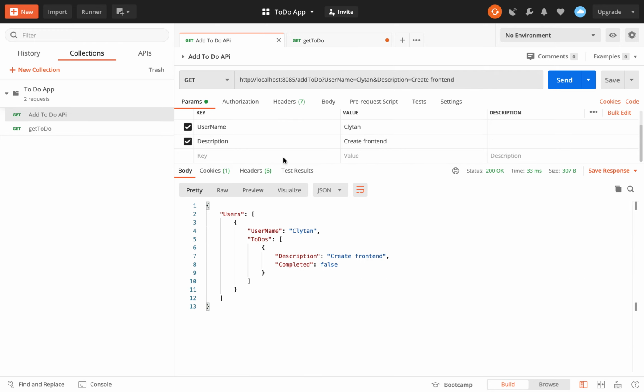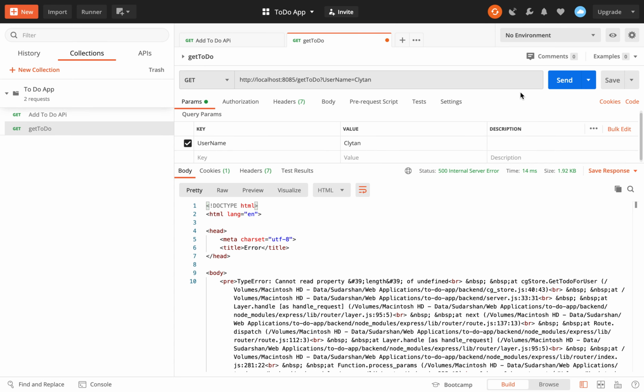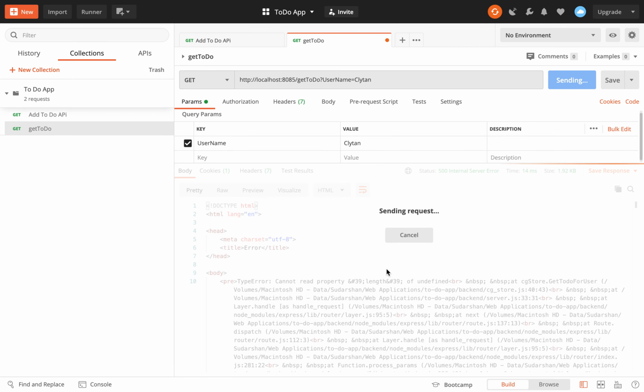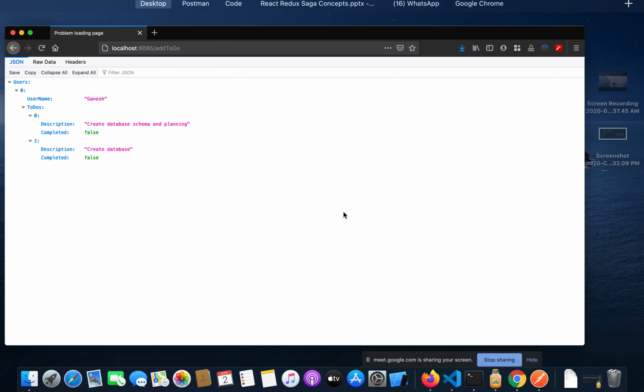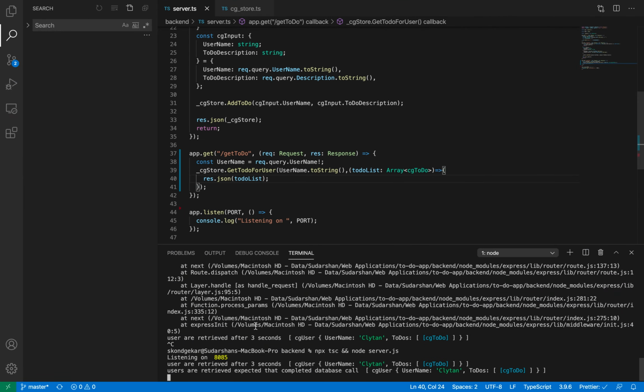Okay, so Clayton, and here wait for 3 seconds. After 3 seconds, I receive the to-do list for Clayton. In the back end, nothing is getting crashed, everything is working fine. So this is how we use callback.